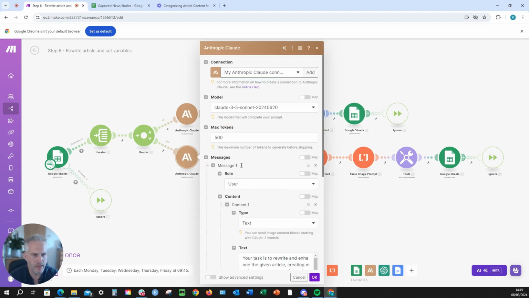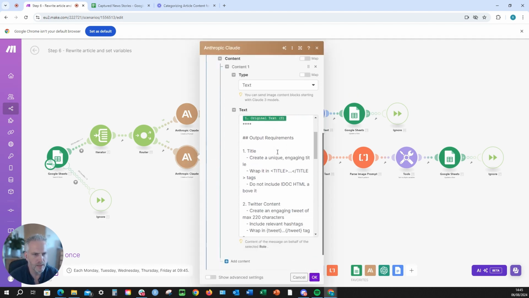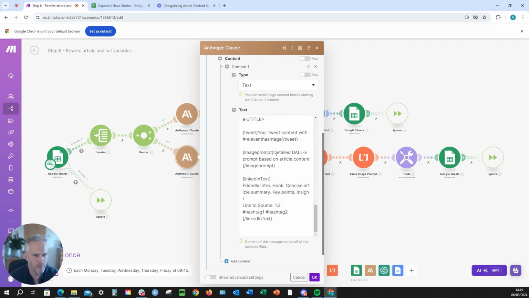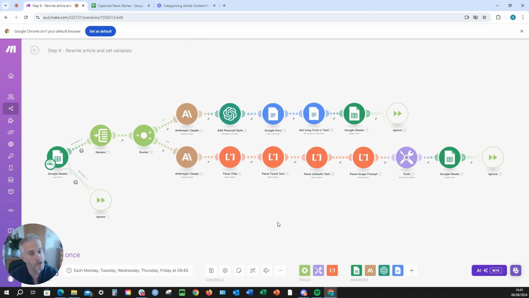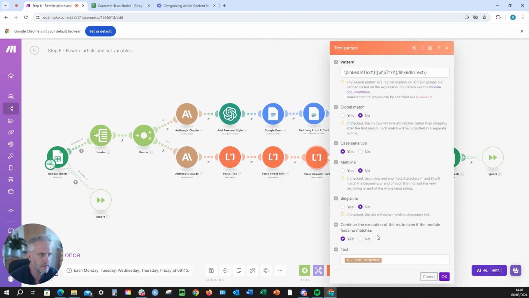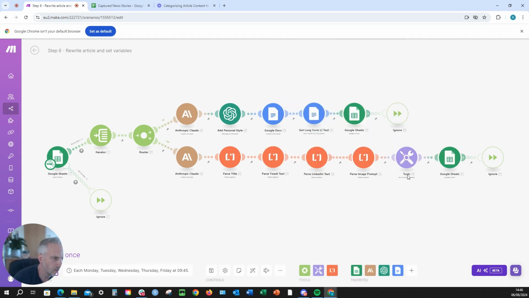Underneath here, what we're doing is creating the shorter form text. So here we're wrapping tags around stuff to put it through the text parser in the next step, or the text parser, as they say around Bristol. So we're going to be putting the tweet in here. So that's the tweet tags, and it's grabbing the text between that. It's doing the same thing for LinkedIn. Lovely. And then we are saving those as variables, and then that gets bunged into Google Sheets. The ignore bits here are just error catchers, just in case we have not agreed any articles. We don't want everything to fail. So that's how this works.